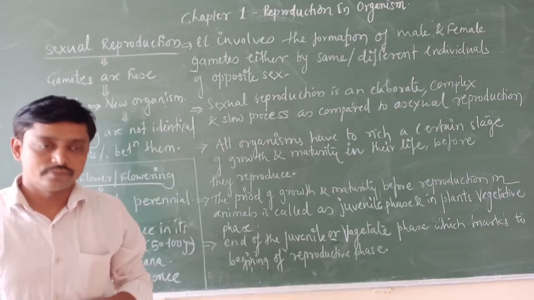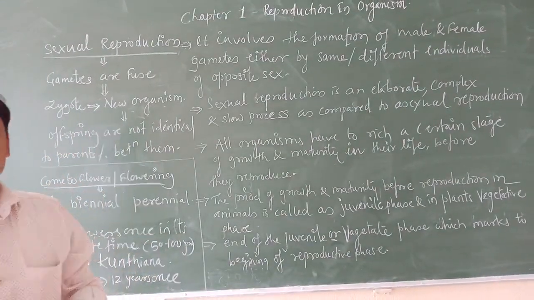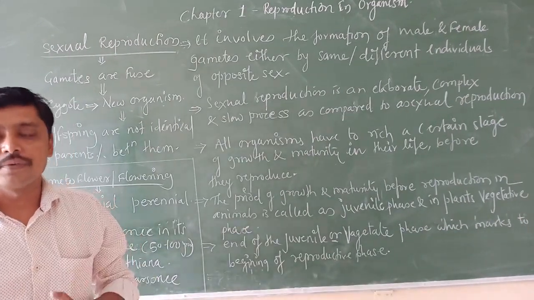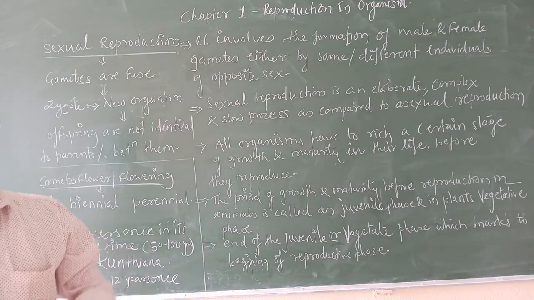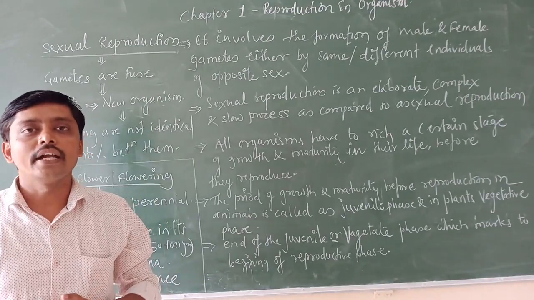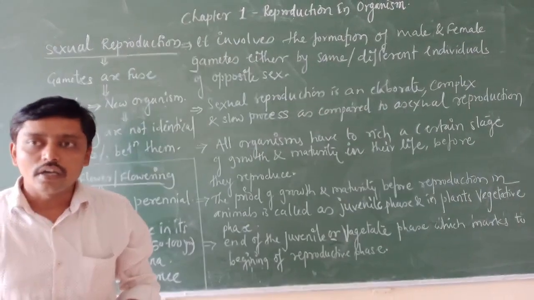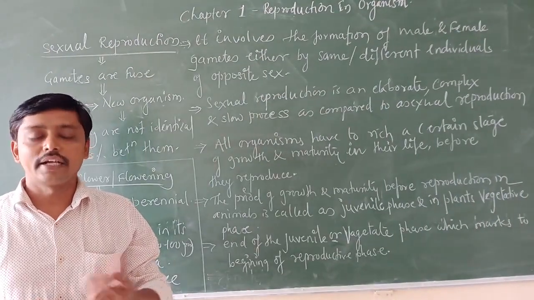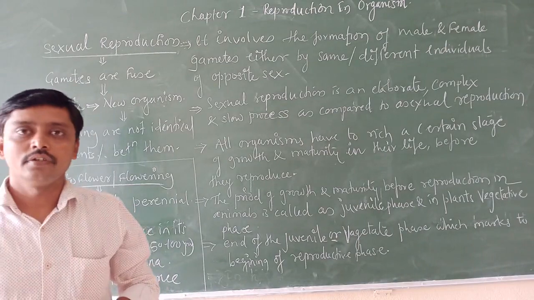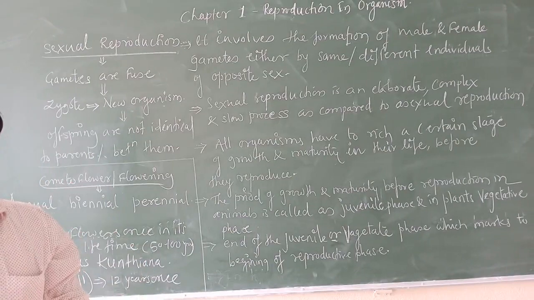Asexual reproduction we discussed in detail in the last class. That includes the definition of asexual reproduction and its types: in lower organisms like Monera and Protista, reproduction with the help of cell division; in single-celled organisms like amoeba and paramecium, binary fission; and with the help of buds, or budding, in yeast.